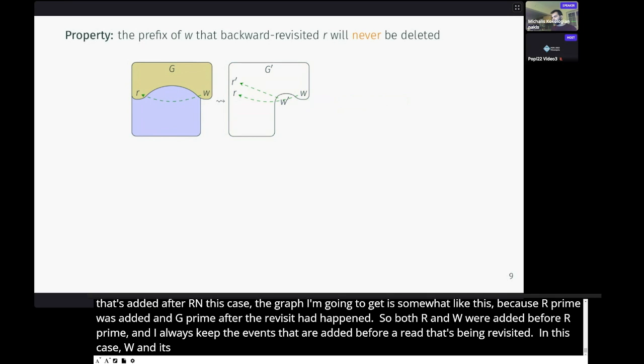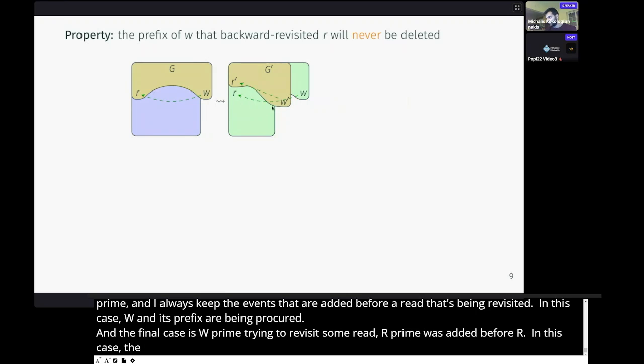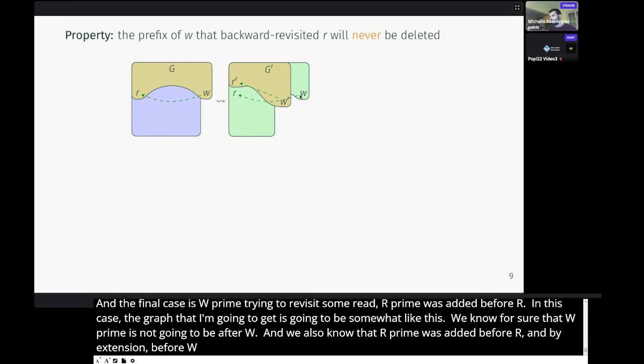And the final case is W prime trying to revisit some read R prime that was added before R. In this case, the graph that I'm going to get is going to be somewhat like this. We know for sure that W prime is not causally after W. And we also know that R prime was added before R, and by extension before W, sorry. So both R and W are going to be in the deleted events.